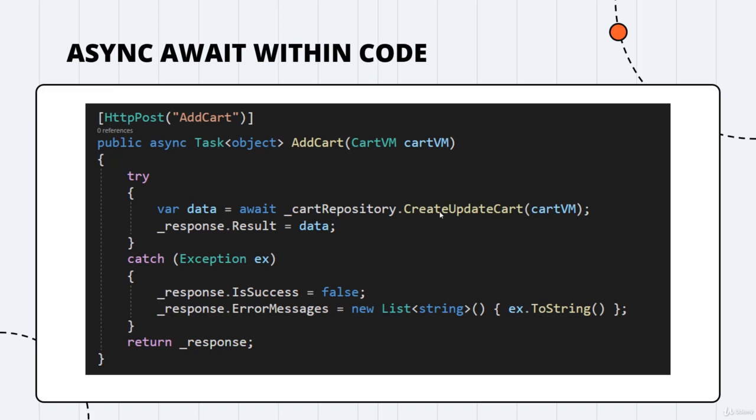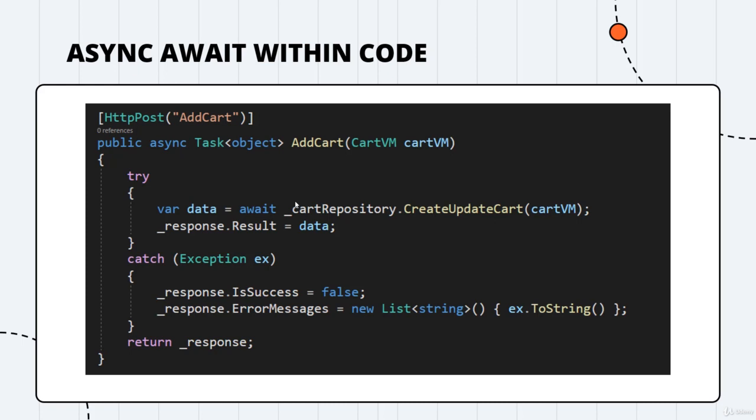So that means if this particular method takes 20 seconds, the execution will not go to the next line until 20 seconds have passed and a response is returned. So in that sense, even though we are using async await, it is synchronous communication. Until that execution is completed, the flow will not jump.